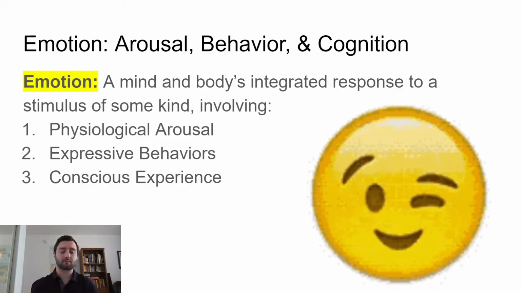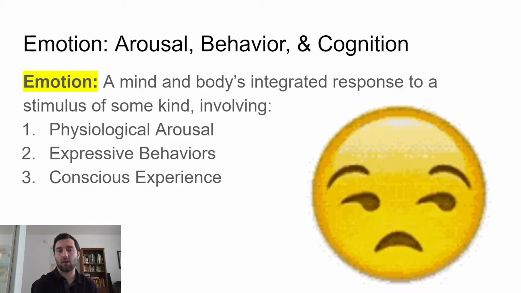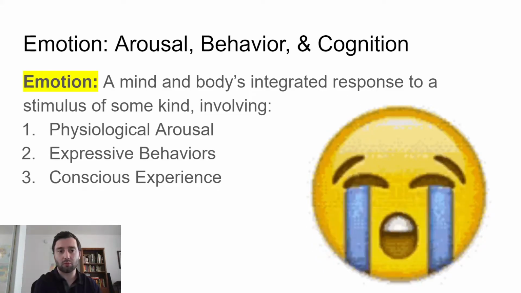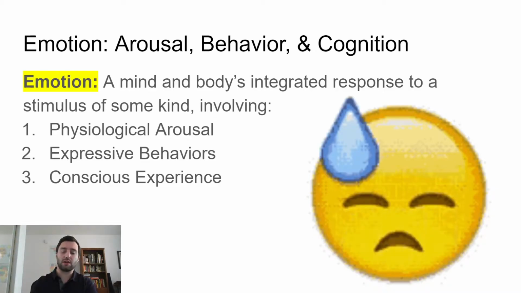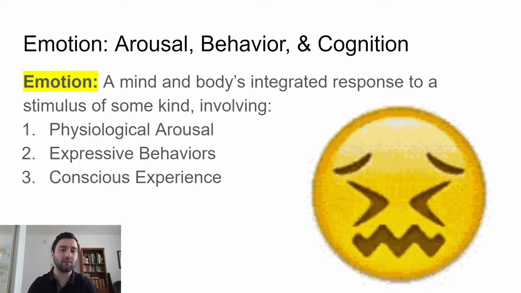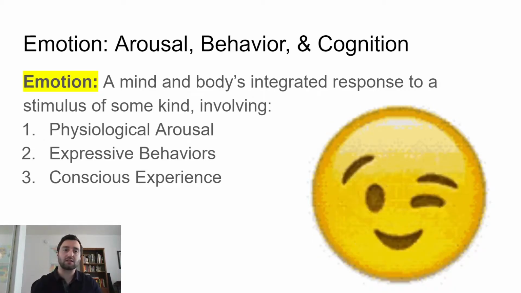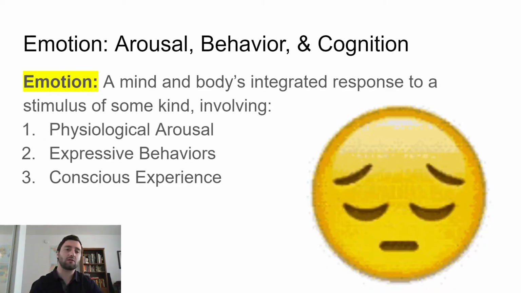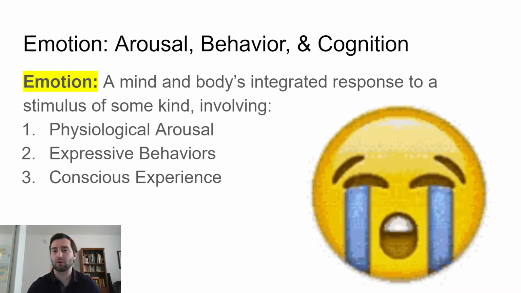Okay, so there has to be a stimulus that causes it. A stimulus is going to be the starting point. From there, we need to see some sort of physiological arousal, then some sort of expressive behavior, and then a conscious experience. So those are the 4 pieces: stimulus, arousal, behavior, and experience. Those are the 4 pieces that we're going to be looking for.